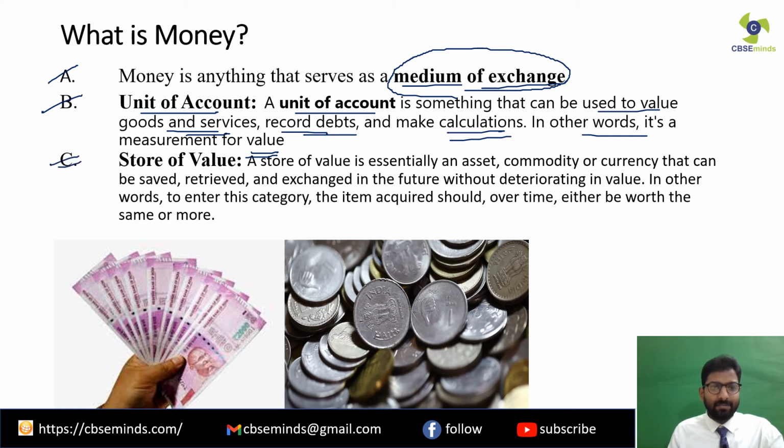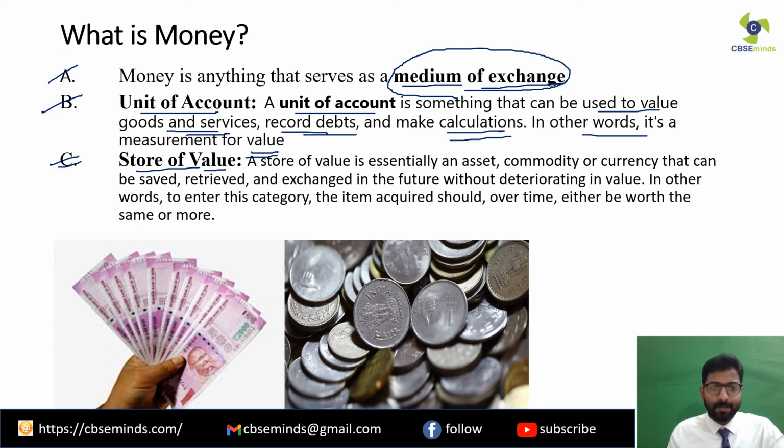Now under C, again a very important feature over here, money acts as a store of value. Now when I say store of value, what does it mean? Again, let me give you a very simple example. Clear? If I have got lots and lots of grains, clear? Now if I store those grains, I can use them to exchange with other goods. But again, the limitation is that I cannot store these grains for a longer period of time, isn't it? Because they will rot, they will spoil. Clear? So store of value has to be something which can last for a very long time. Clear? So money is acting as a store of value.